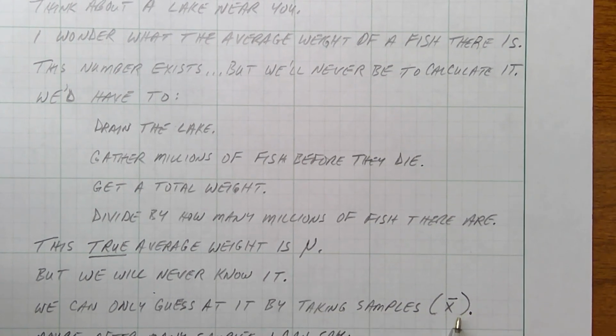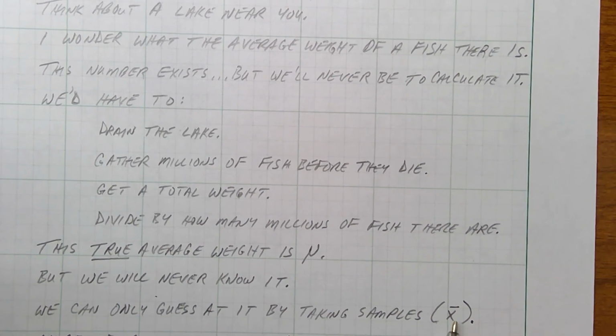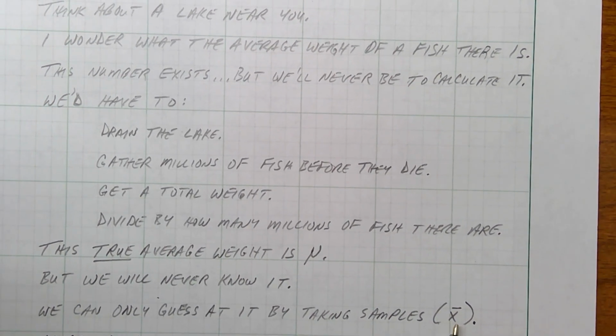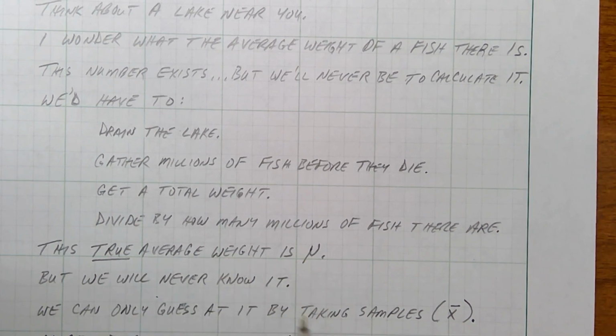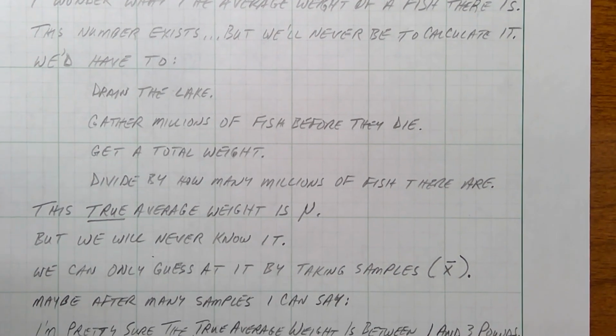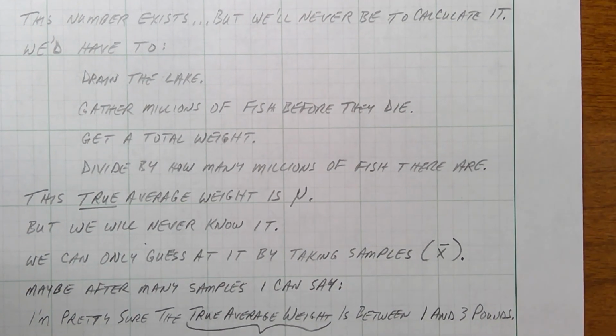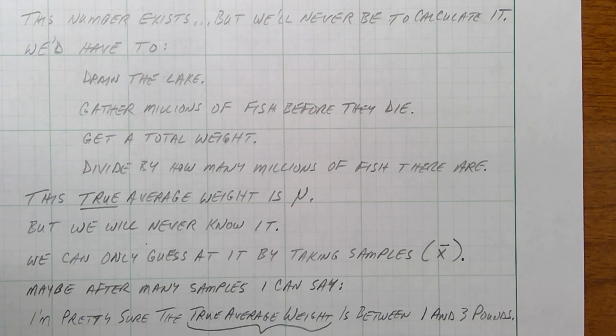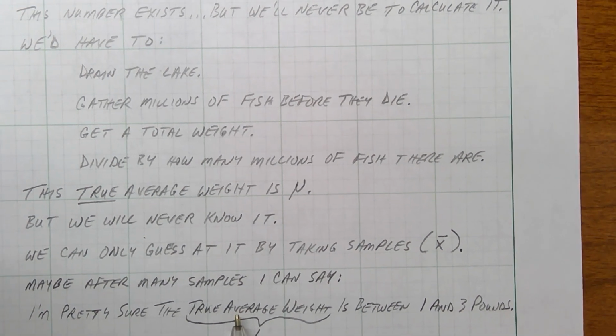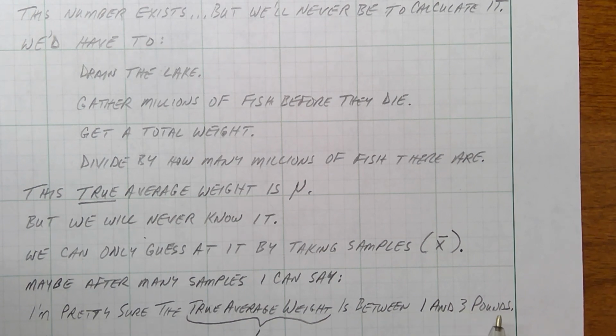So X bar is something that we actually can measure. This is the fish we can catch. All the fish that we can actually catch and measure, we're going to take a bunch of those samples and look at those and guess at what mu is, that true average weight of the fish in the lake. So maybe after taking many samples from different parts of the lake, catching a bunch of fish, averaging all those weights and taking a look at them, maybe I'm pretty sure that the true average weight is between 1 and 3 pounds.